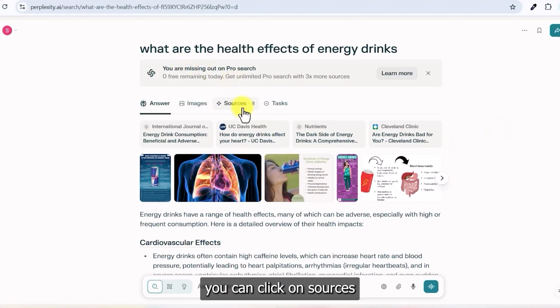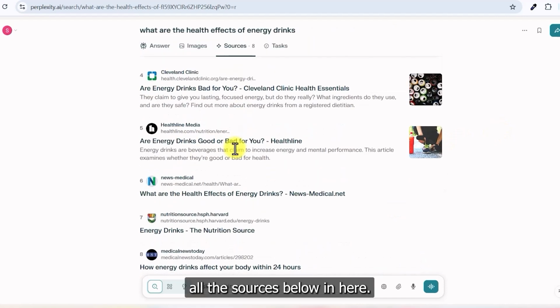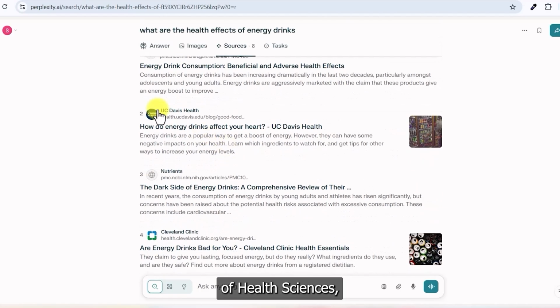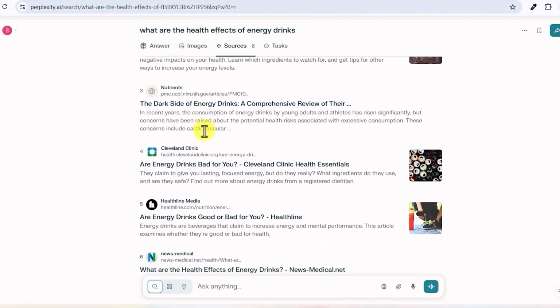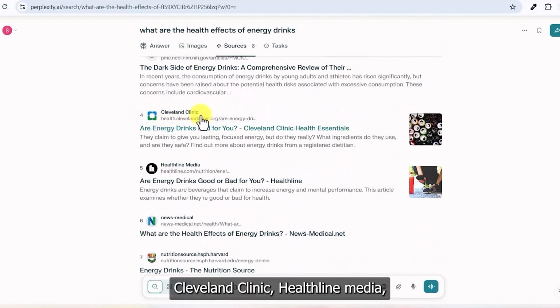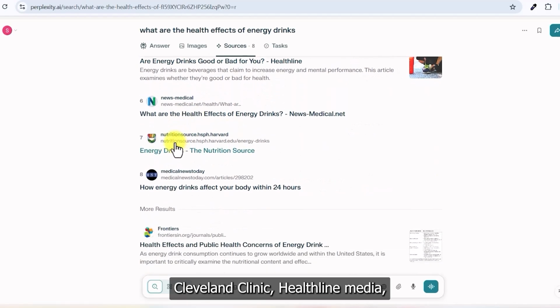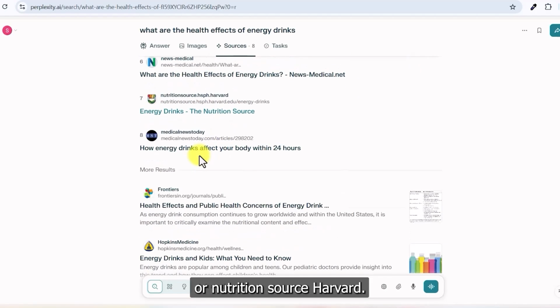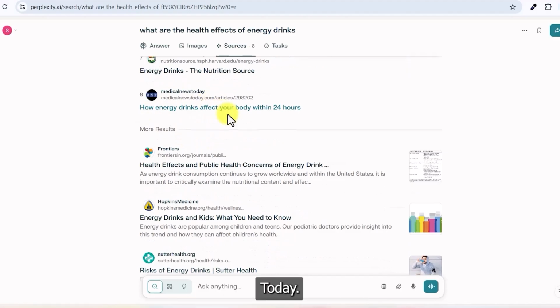Here you can see, you can click on sources as well to see all the sources below in here. It cites International Journal of Health Sciences, UC Davis Health, Nutrients, Cleveland Clinic, Healthline Media, Medical News Today, Nutrition Source, Harvard, and the last one is Medical News Today.